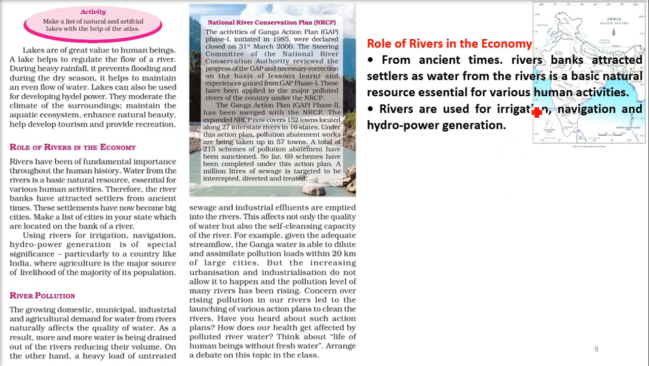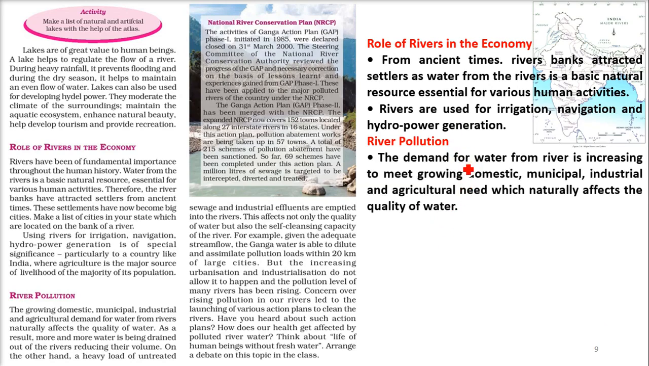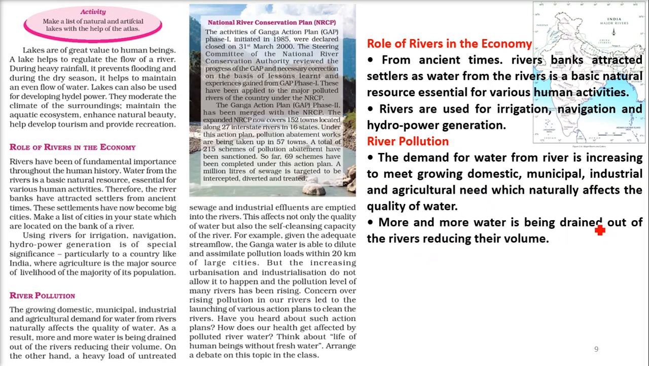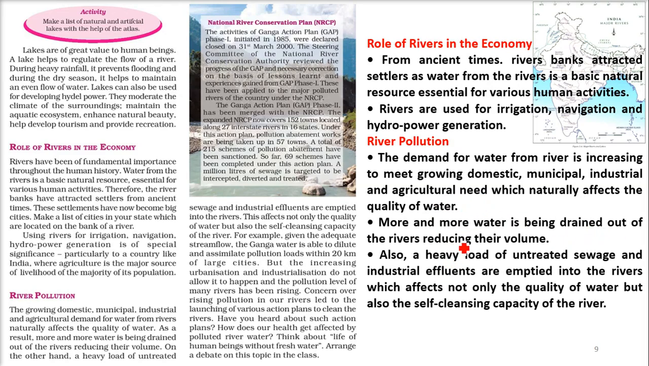Rivers are used for irrigation, navigation and hydropower generation. But what are we doing? We are polluting the water. We are polluting the river. The demand for water from a river is increasing to meet the growing domestic, municipal, industrial and agricultural needs, and that is affecting the quality of water. More and more water is being drained out of the river, reducing its volume.